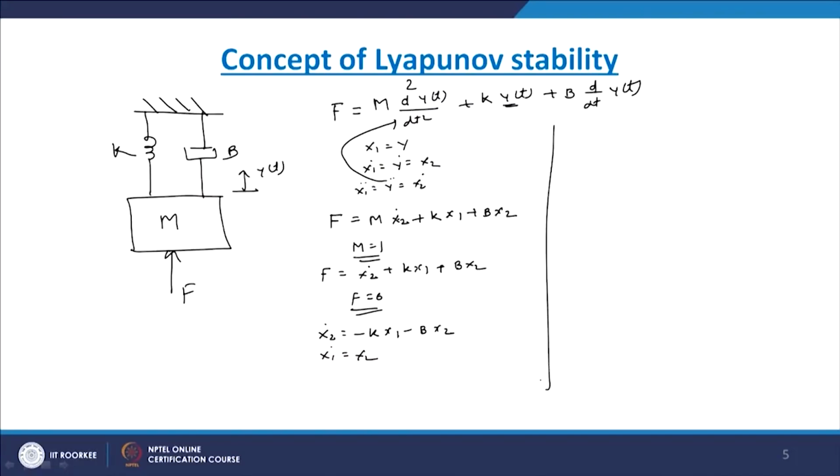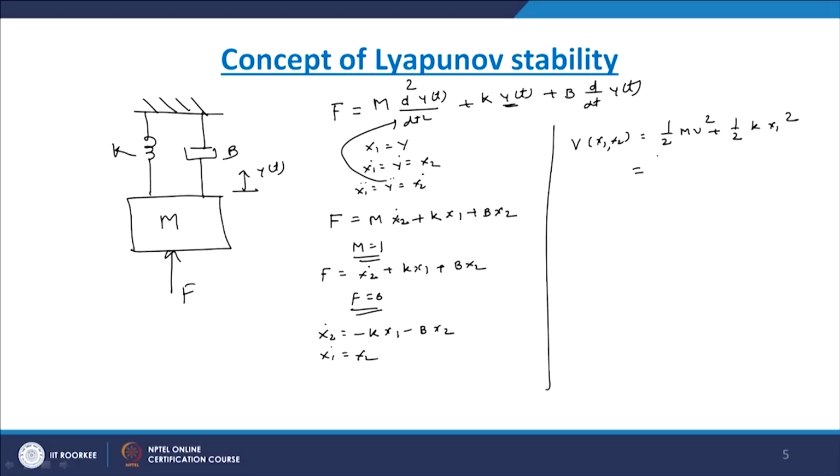Now the total energy of the system consists of the kinetic energy of the moving mass and the potential energy of the spring. Therefore here we are writing one function with respect to kinetic energy as well as potential energy. So how do we write it? Now we can write V of x1, x2 equal to 1 by 2 m v square plus 1 by 2 k x1 square, where m is for mass and k is for spring.